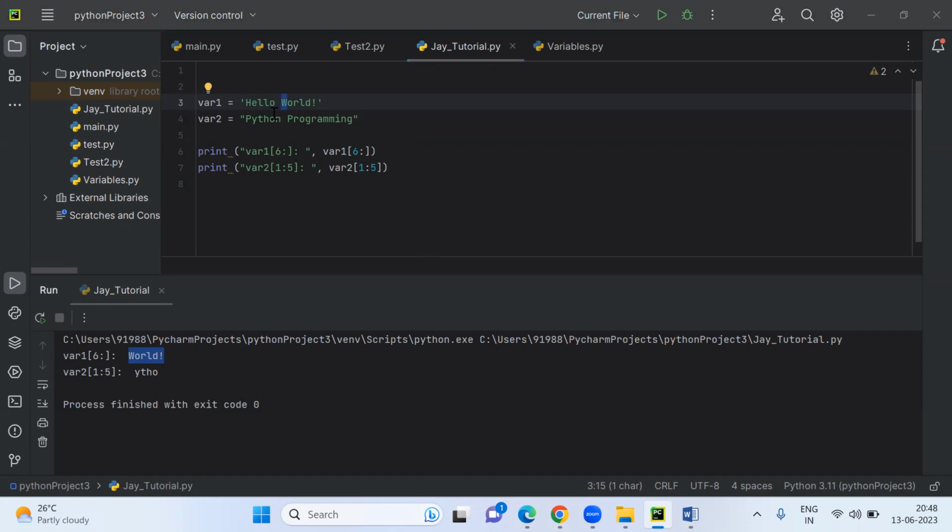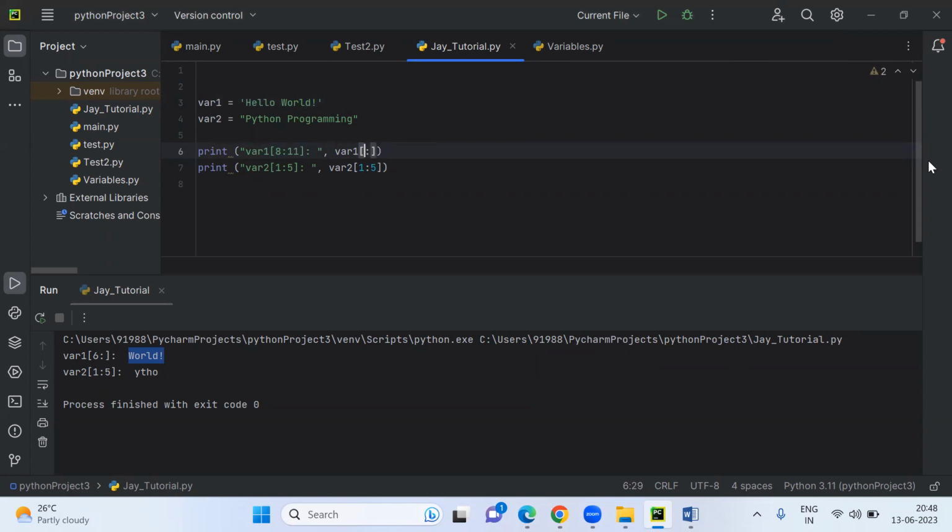RLD means it's 0, 1, 2, 3, 4, 5, 6, 7, 8. From 8 to 11, 12. 8 to 12 or 8 to 13. Now 0, 1, 2, 3, 4, okay, space 5, 6, 7, 8. From the 8th position, 8, 9, 10. 8 to 11, yeah, perfect. 8 to 11 will work here.